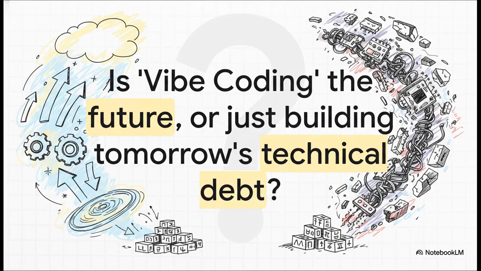So the story of Antigravity leaves us with this huge critical question. Is vibe coding truly the next leap forward for development, or are we, in our mad rush to build faster and faster, just creating a new, more hidden kind of technical debt for our future selves? Maybe the future isn't about letting the AI take the wheel, but about us becoming better drivers. And the answer to that, well, it seems like it's anything but simple.